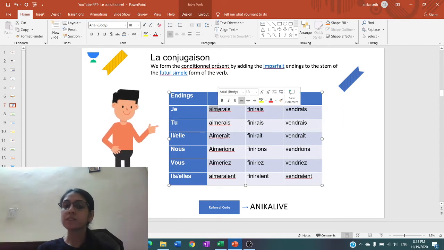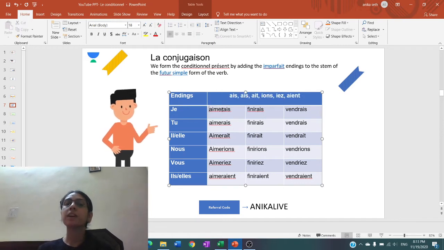AIM. We are left with AIM. After AIM, we put the ending AIS. So the spelling, the conjugation in case of imperfect and the conjugation in case of conditional présent is completely different. It is similar, but it is not the same. So this is how we can identify whether the verb is conjugated in imperfect or in the conditional présent. Because with imperfect, the infinitive of the verb is not there.